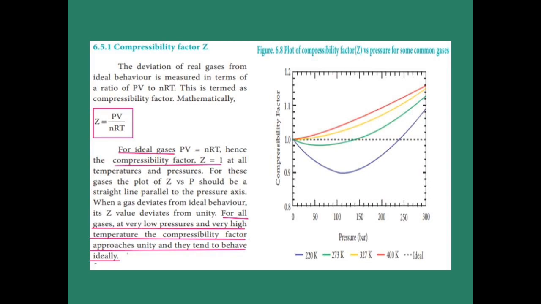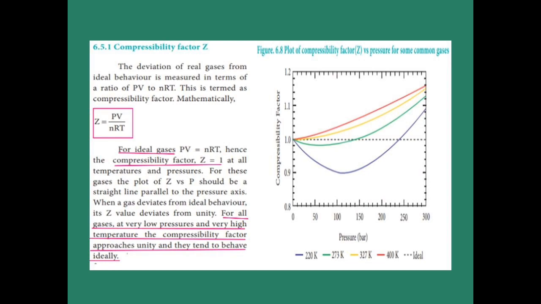Now we are going to plot a graph between Z and P. Z is on the y-axis and P on the x-axis. Here the dotted line indicates that the Z value is 1, so the dotted line represents ideal gases. Now for all gases at very low pressure and high temperature, we already learned that the real gases become ideal gases at that condition. At very low pressure and high temperature, you see that at low pressure the gases now become ideal gases. They approach the unity value. On seeing the graph you can get an idea about that.